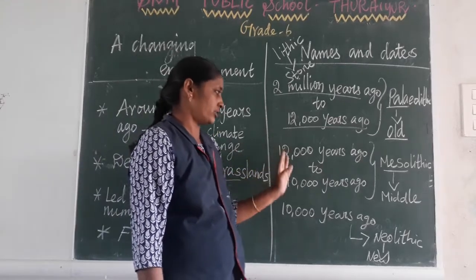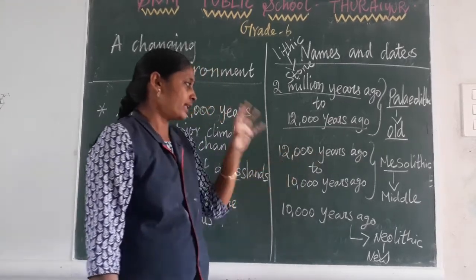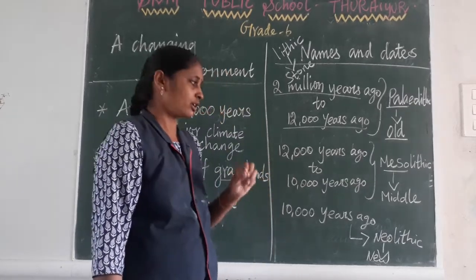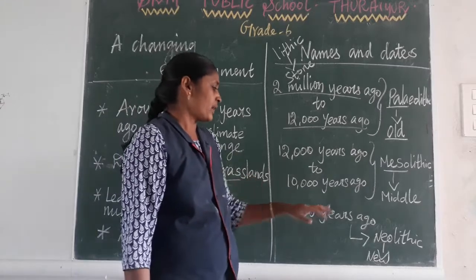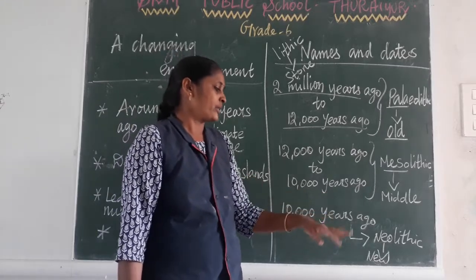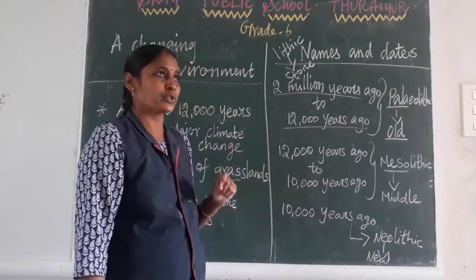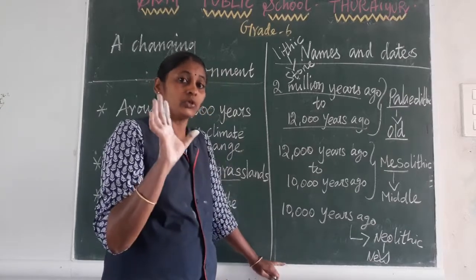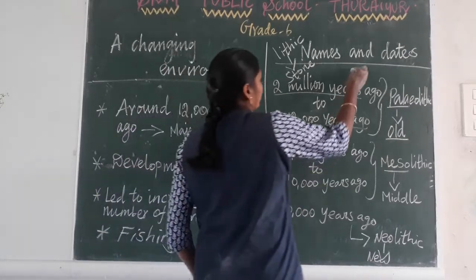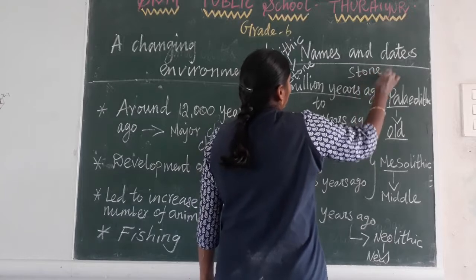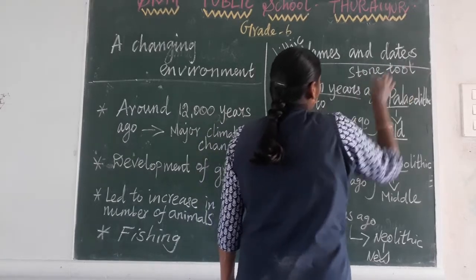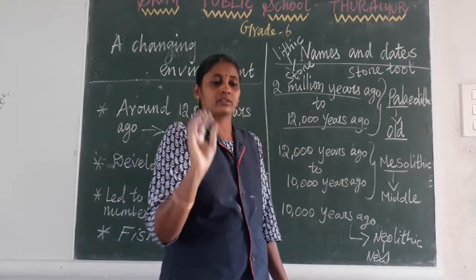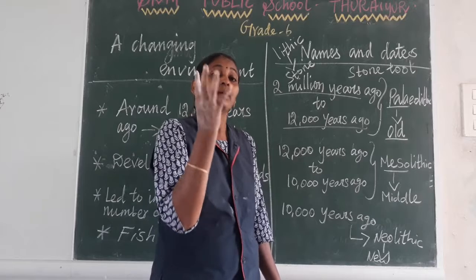So from 12,000 years ago to 10,000 years ago, those 2,000 years are called Mesolithic, the Middle Stone Age. And around 10,000 years ago, it is called Neolithic, the New Stone Age. So in Paleolithic, the people used stone tools. In this period the stone tools were somewhat big in size.